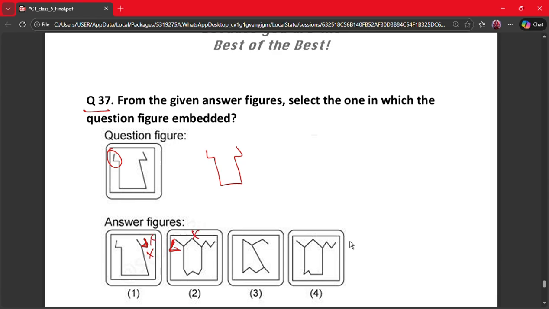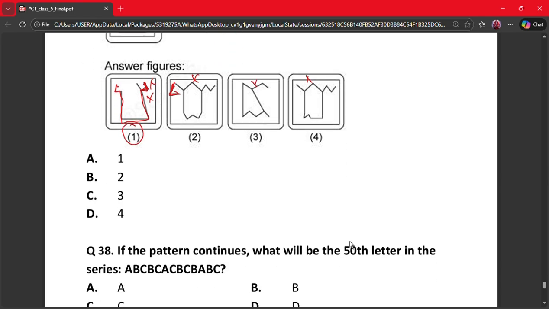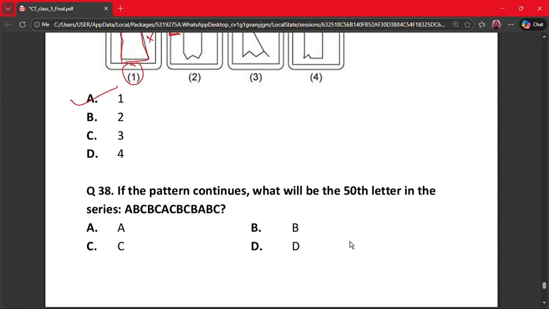So again, no. In third, no. In fourth, no. So here, let's again have a look. And the first one, yes, it is going. Yes, it can be the one. So we'll select the first, which is in option A.